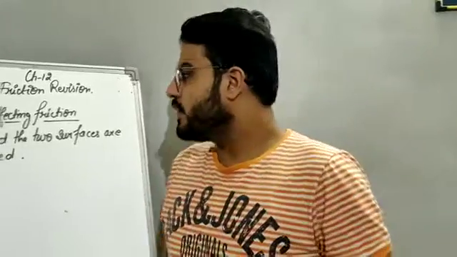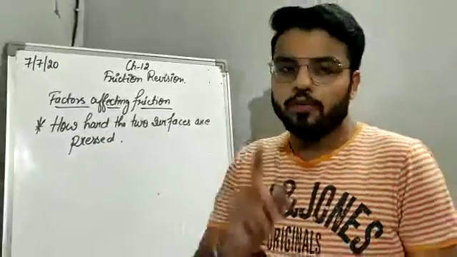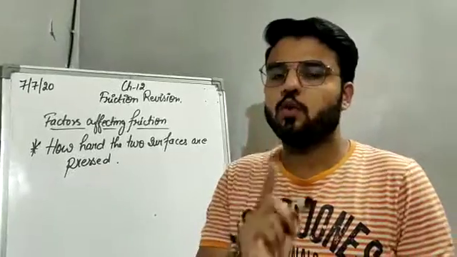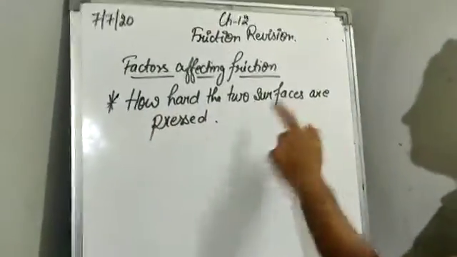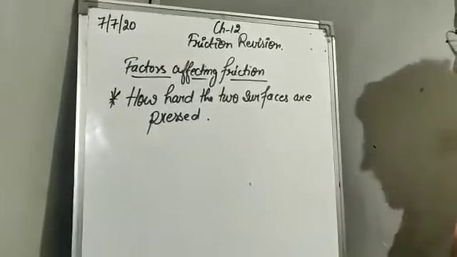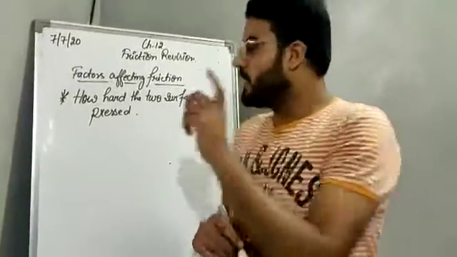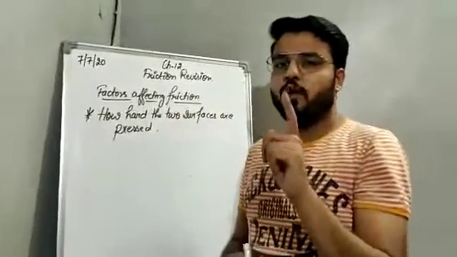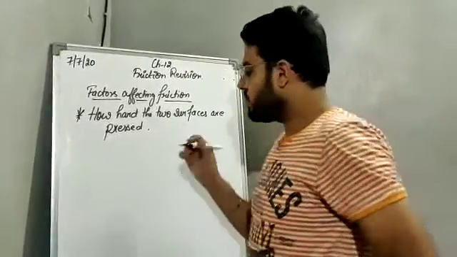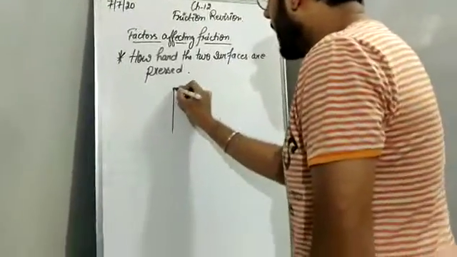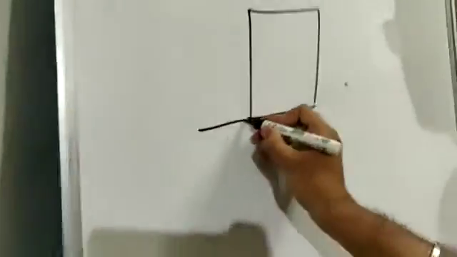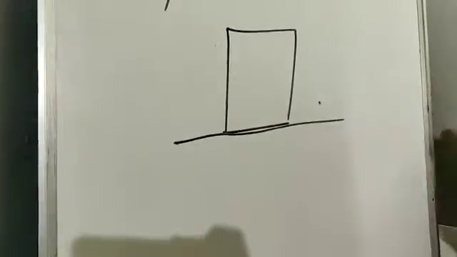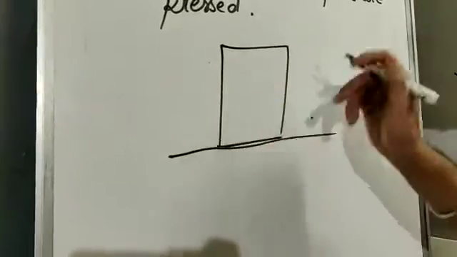Okay, students. So now there is one more factor on which the force of friction depends. It is how hard the two surfaces are pressed. This we will understand with the help of an example. For example, if I take a box and this box is on a floor. It is a heavy box.